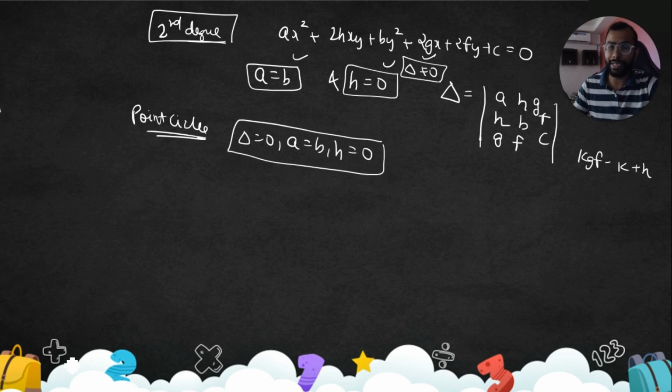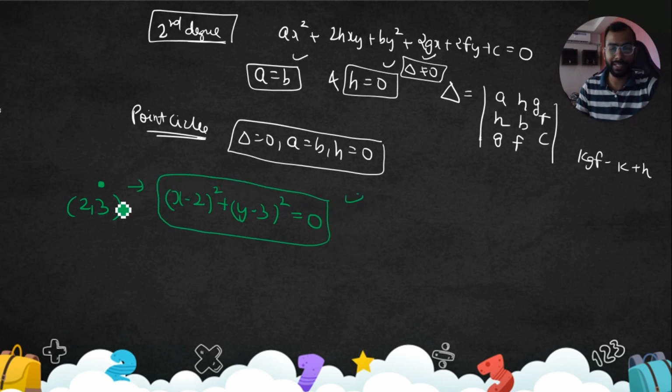What is a point circle? Any point you take, for example the point is 2, 3. It represents a circle with radius 0. So what's its equation? The equation is x minus 2 square plus y minus 3 square is equal to 0 square. So it represents a circle. Yes, the point circle. At times it is helpful. Okay, so I guess still here it's clear.